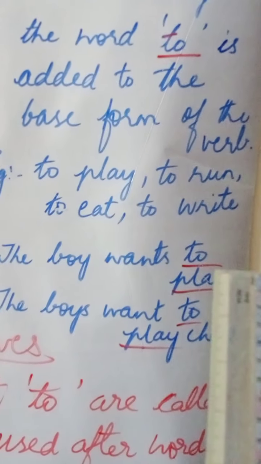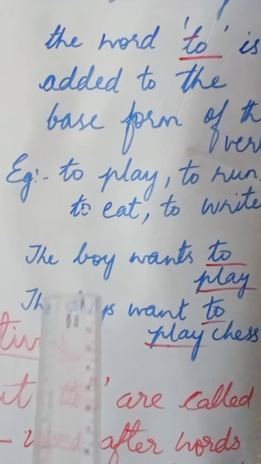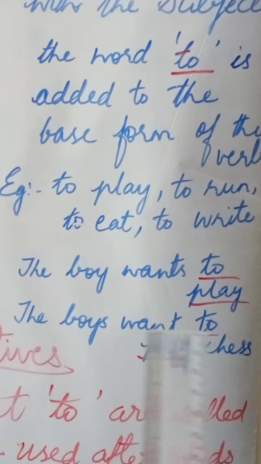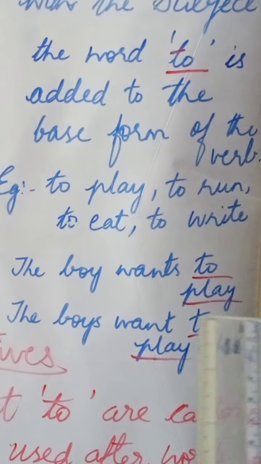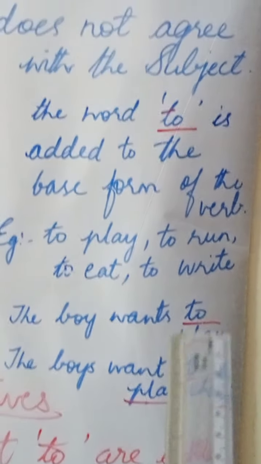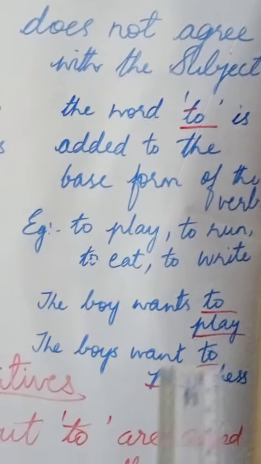When you add to, it does not agree with the subject. Whether the subject is singular or whether the subject is plural, the infinitive remains the same. To play, to play. So to is the word used to create infinite words or verbs.